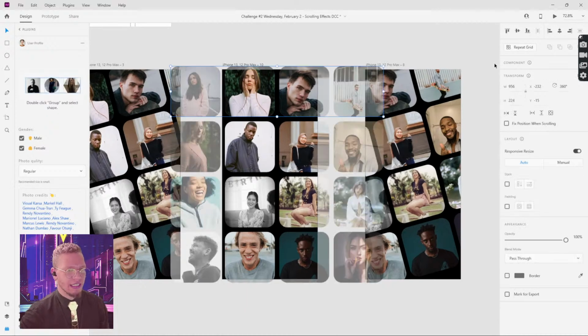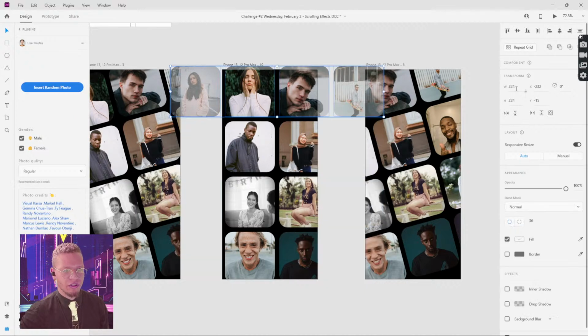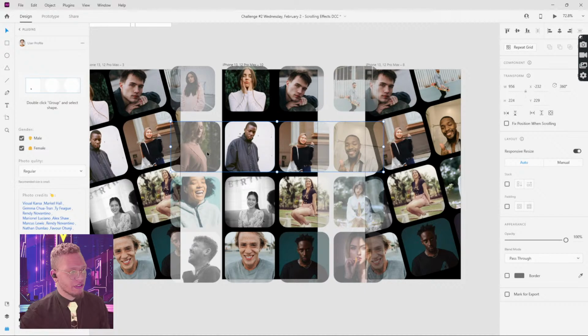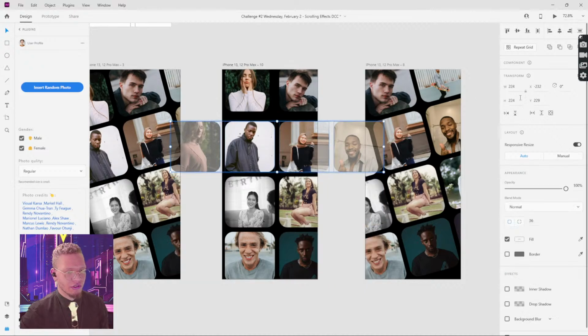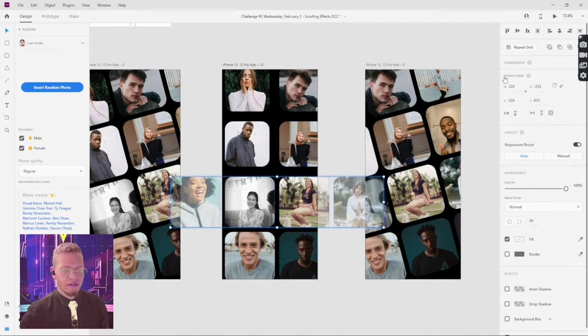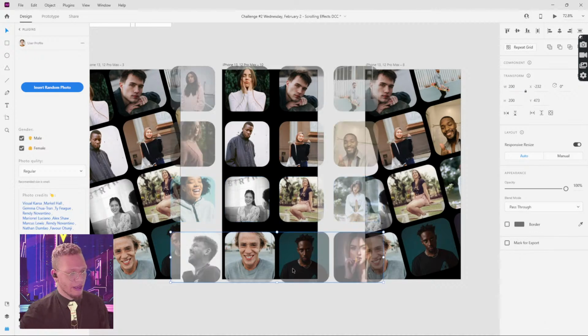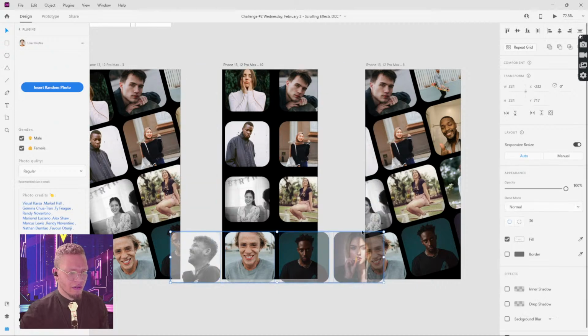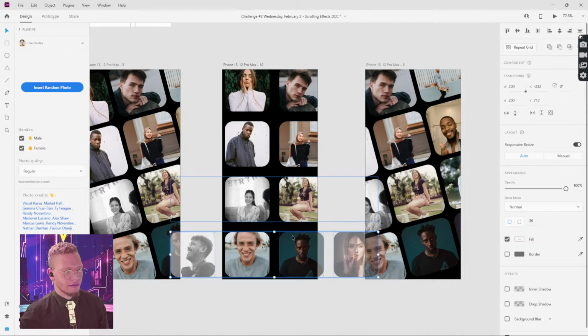What I'm going to do here instead is I'm just going to reduce each square here to about 200. I'm going to lock their aspect ratio, their width and height, 200. And I'm going to do the same for each square. Lock the aspect ratio, 200. Select all, lock aspect ratio, 200. And I can go smaller if I wanted to, but we'll try this out and see where it takes us.